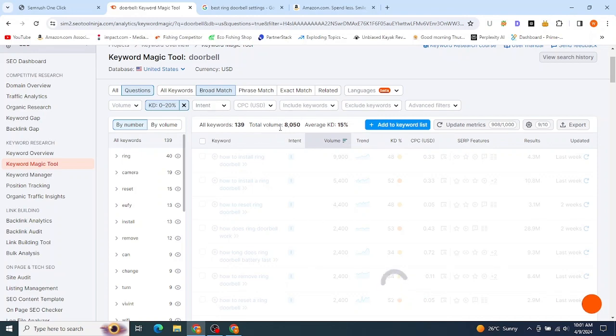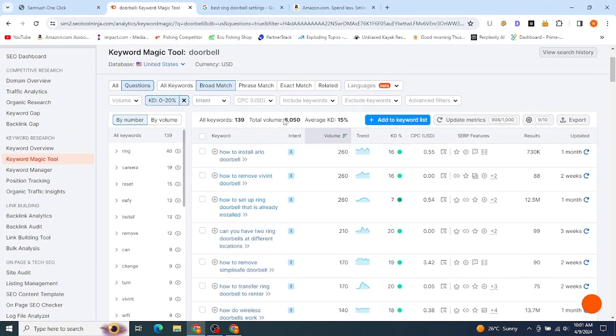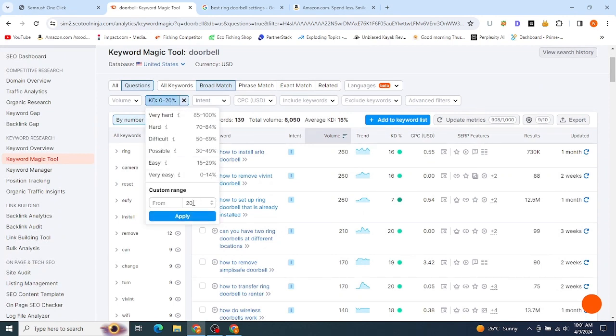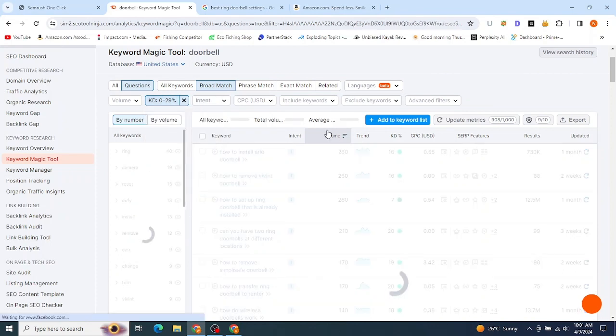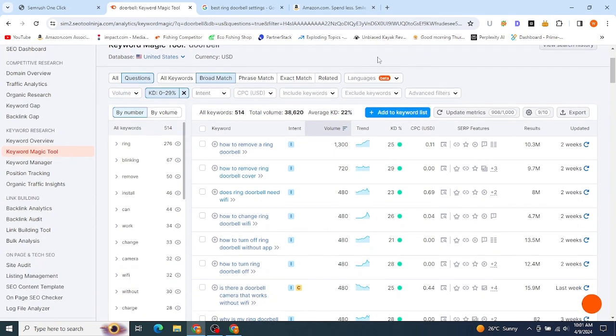This is almost 10,000, because this is just approximate volume. In real it is more than 10,000, but I need more. So I will go with 0 to 29. So now I'll find some, almost 40,000 total search volume. If I get 10,000 search volume per month, I can get a handsome amount of money.